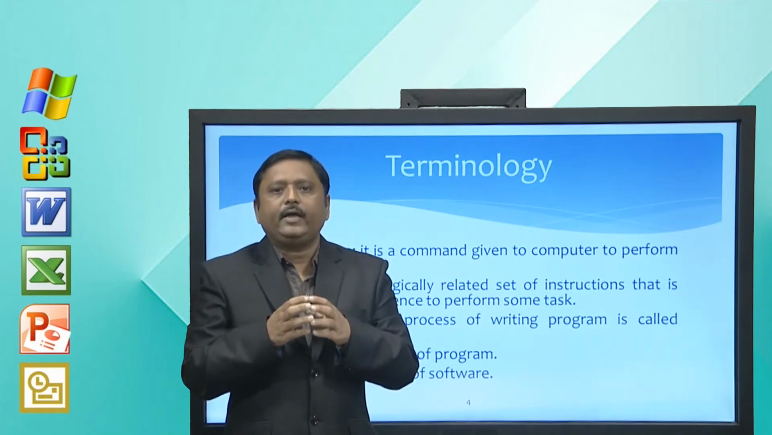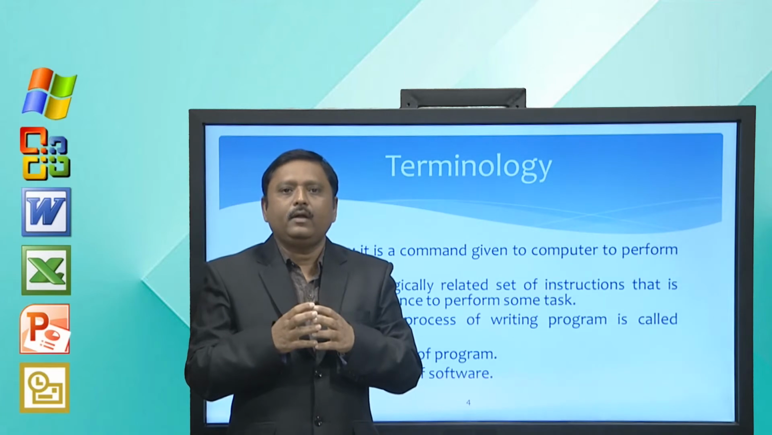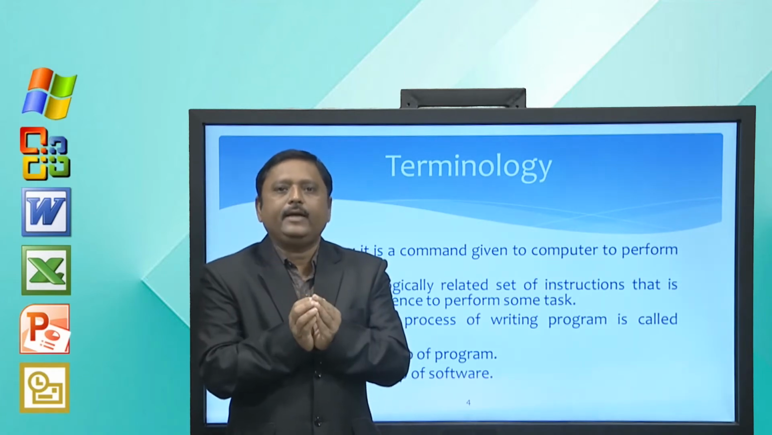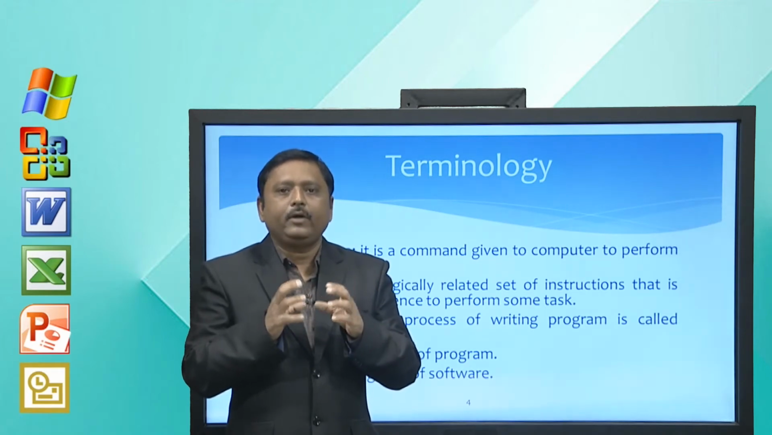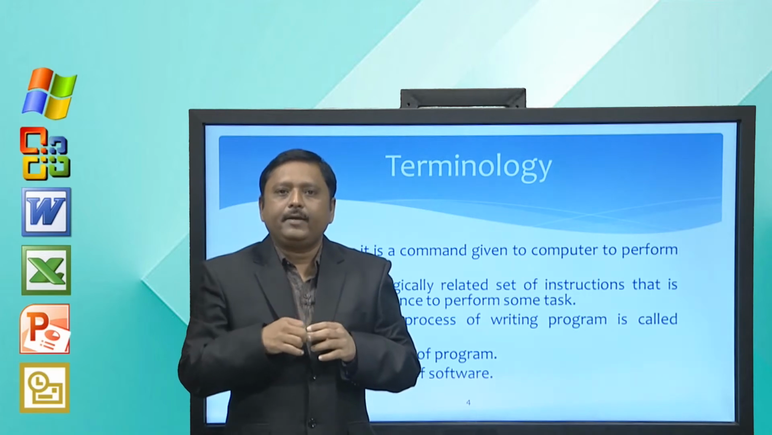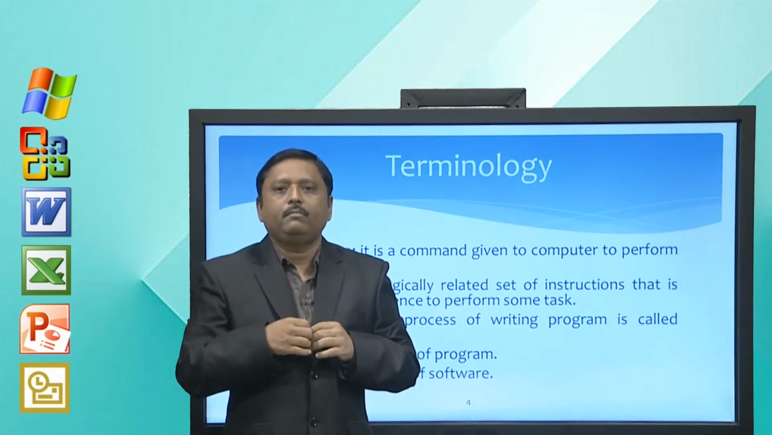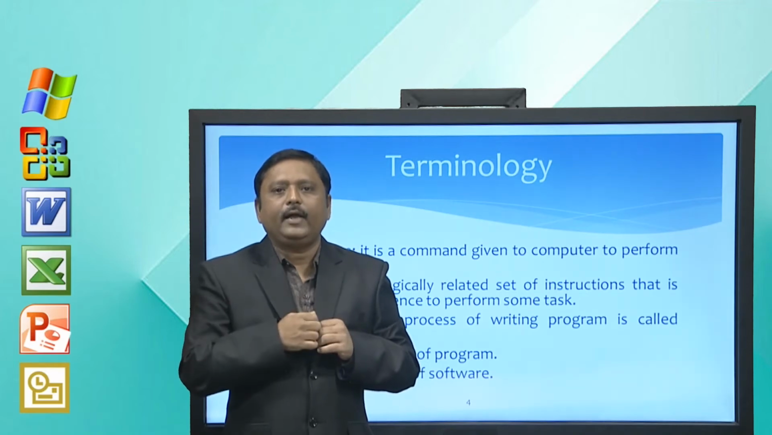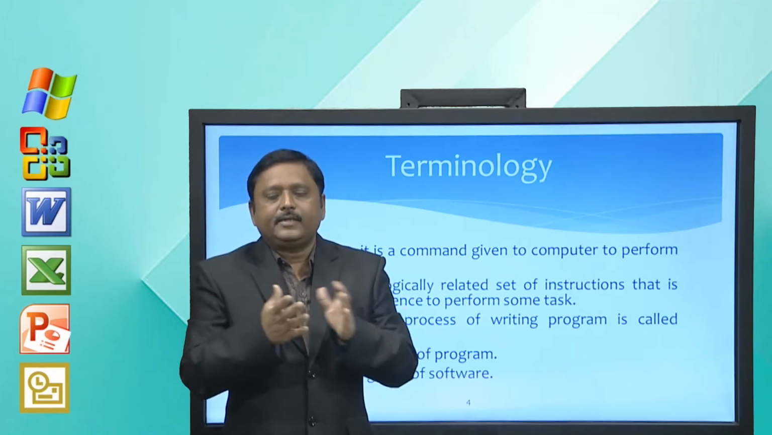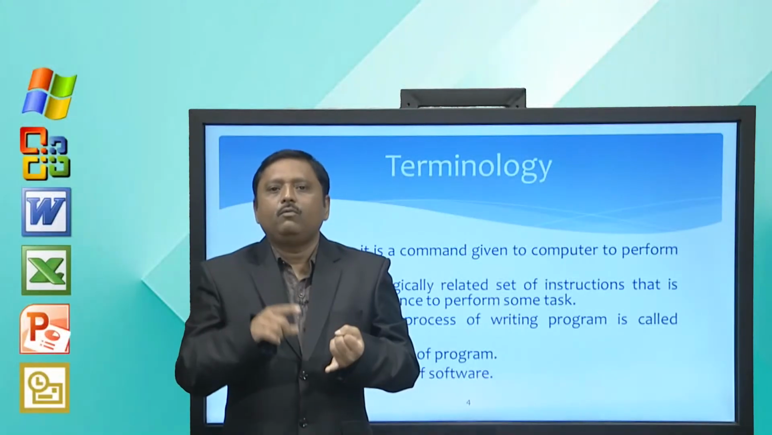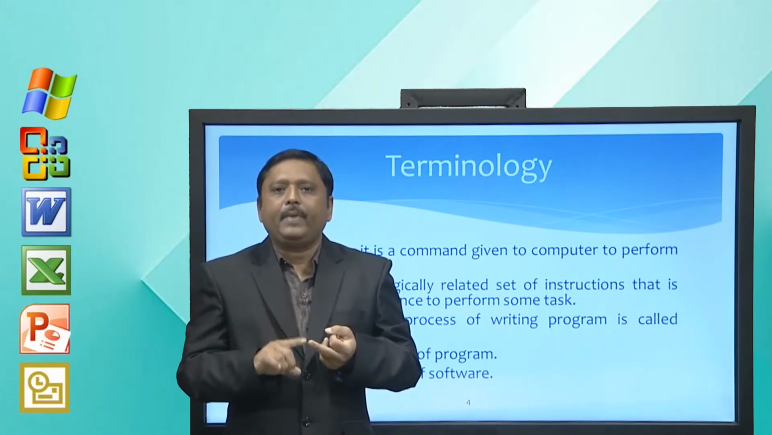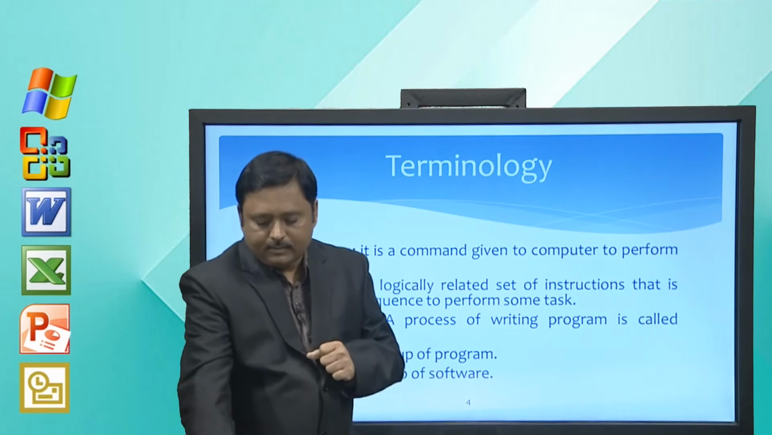Now, suppose I combine these software into a group, then it is called package. For example, Microsoft Office is a package because it is a group of software like Microsoft Word, Microsoft Excel, Microsoft PowerPoint, etc. So, next is a package which is a group of software. So, we have a clear idea about what is instruction, what is program, what is software, what is programming and what is package.